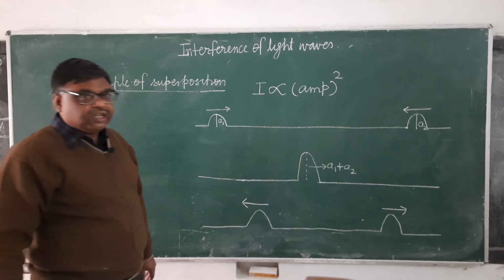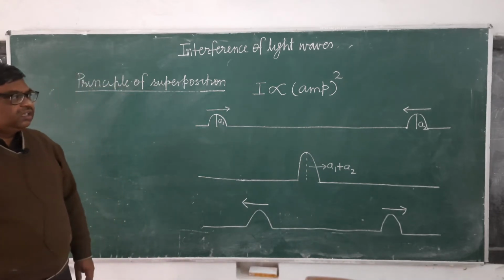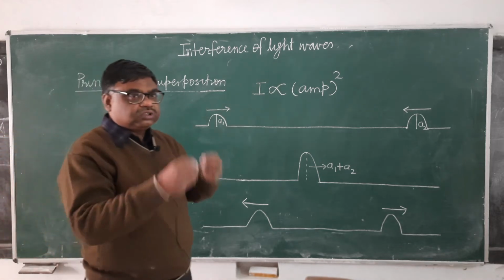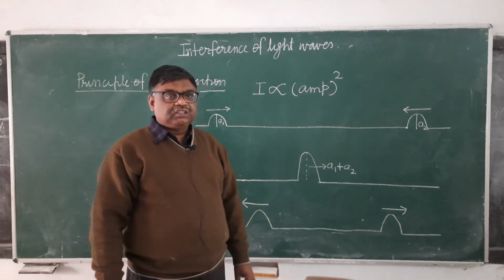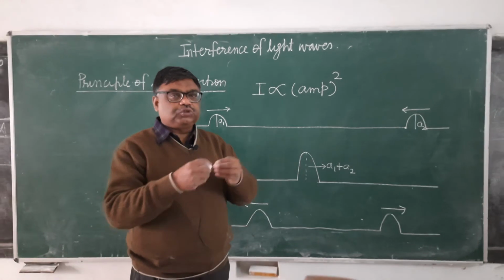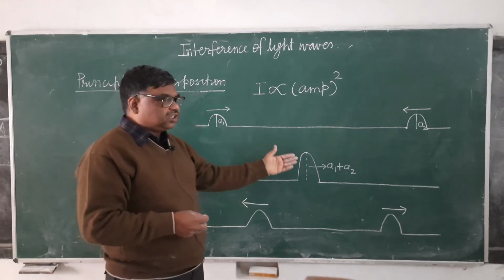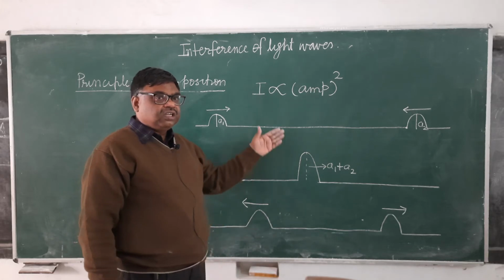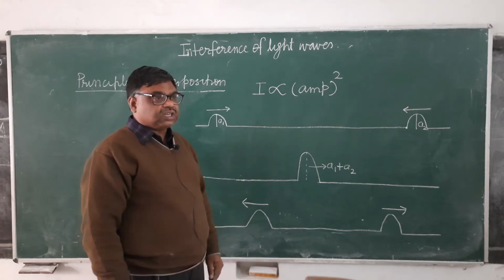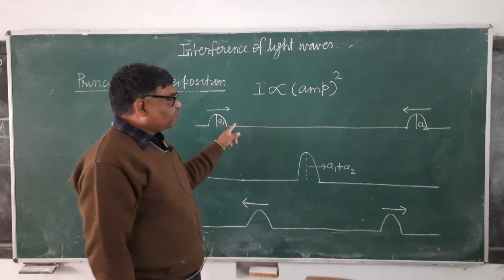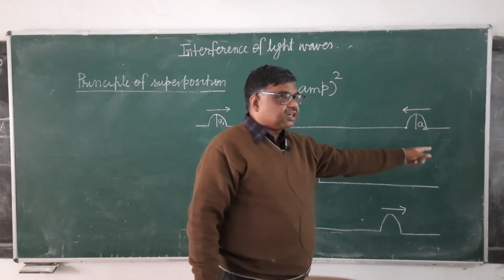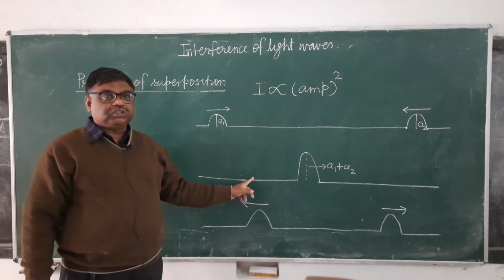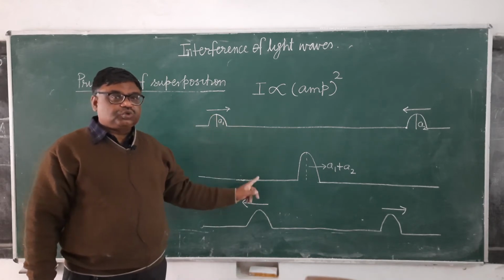Now this is the pulses in the rope. Suppose two sound waves superpose in this way. This type of superposition is called constructive superposition. It is also called same phase superposition, because the crest of one overlaps with the crest of the other.